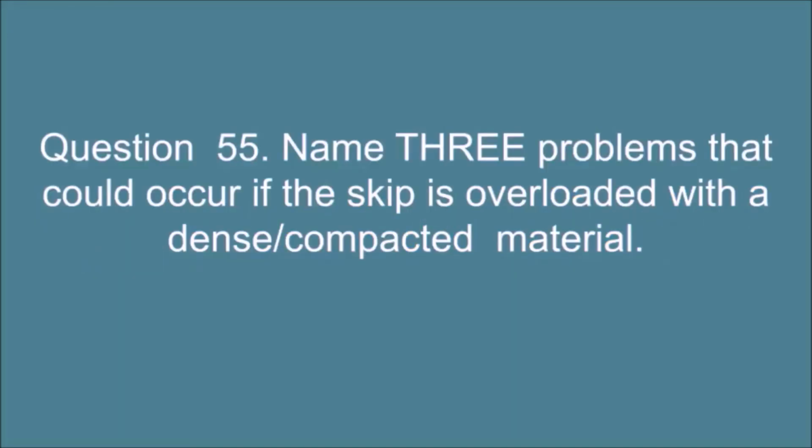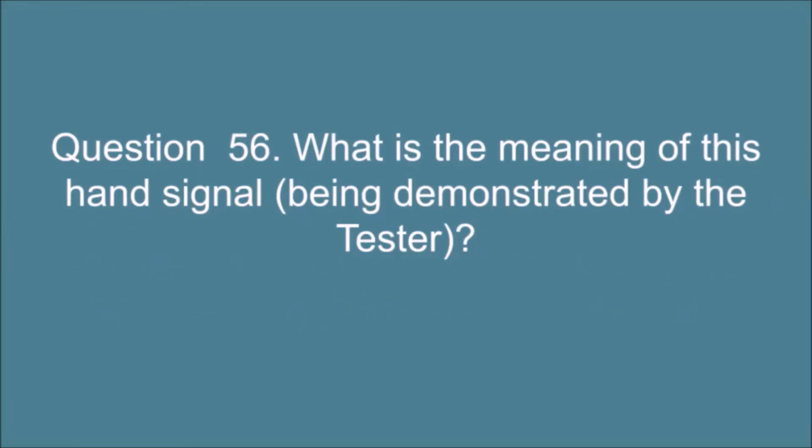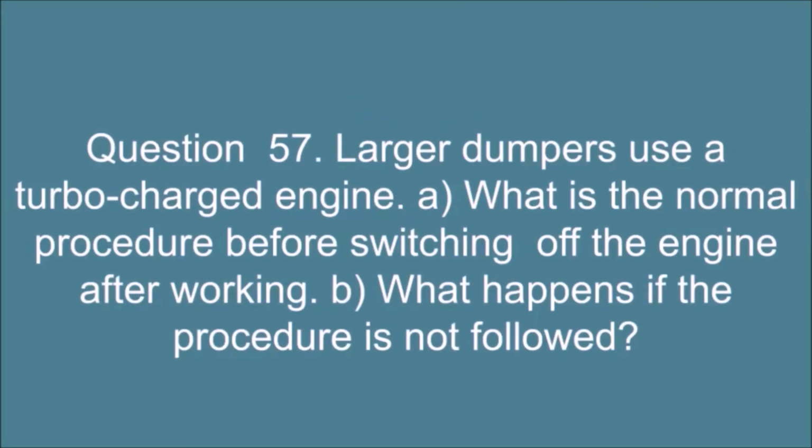Question 55. Name 3 problems that could occur if the skip is overloaded with a dense compacted material. Answer: forward visibility can be reduced, tires, axle loadings exceeded, skip unable to tip, machine tipping when discharging. Question 56. What is the meaning of this hand signal, being demonstrated by the tester? Answer: emergency stop.